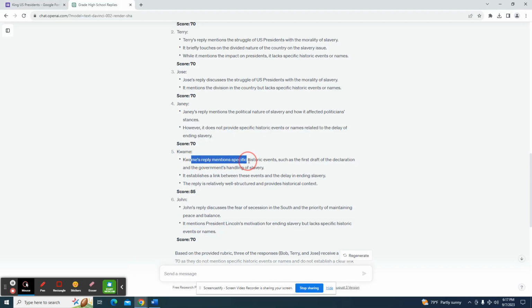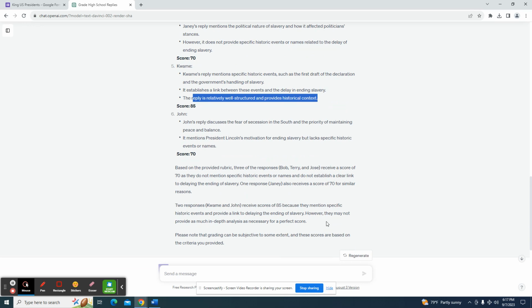Kwame's reply mentions specific events such as the first draft of the Declaration. It establishes a link between these events and delays in ending slavery. The reply is relatively well structured and provides historical context.